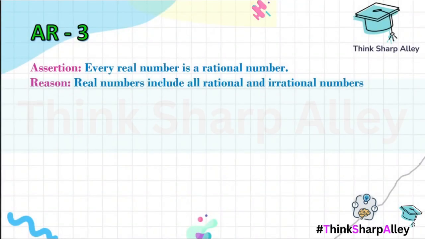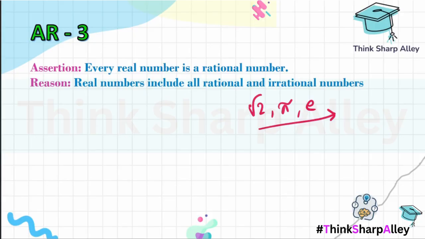Moving on to the third question. Assertion, every real number is a rational number. Does this assertion sound true? No, it is false. This is incorrect because there are irrational numbers like root 2, pi, exponential number e. They are all irrational, but they are also real. But they are not rational.